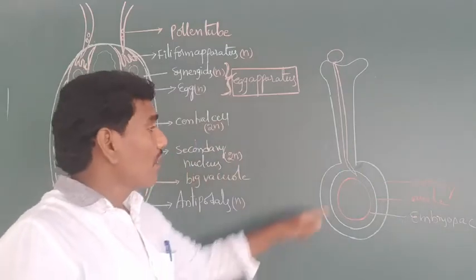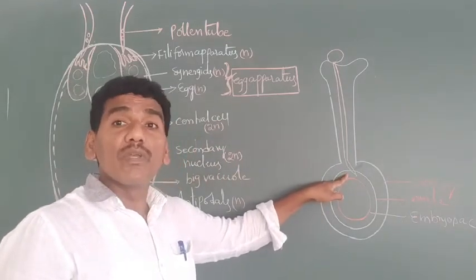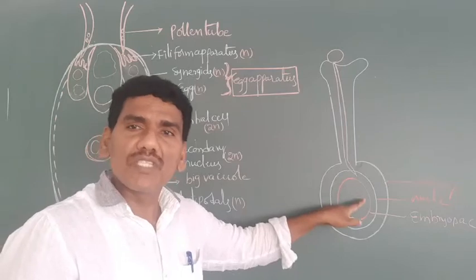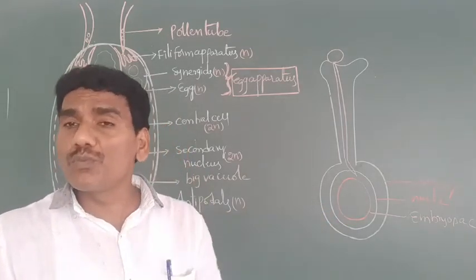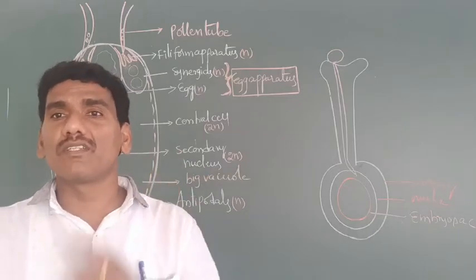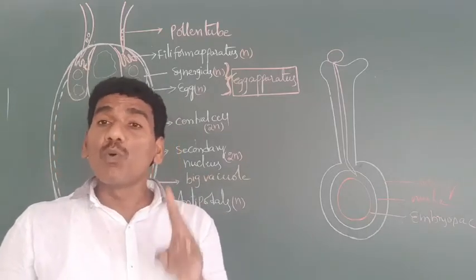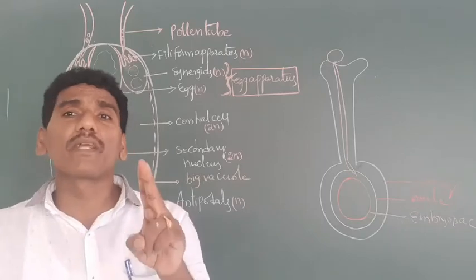Later, the pollen tube finally enters inside the embryo sac. Inside the pollen tube, two male gametes are present.